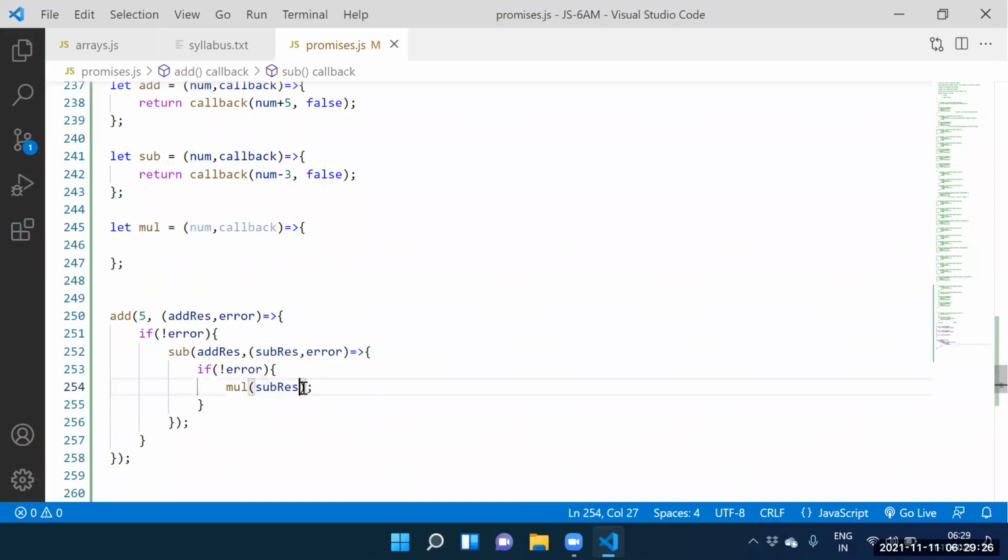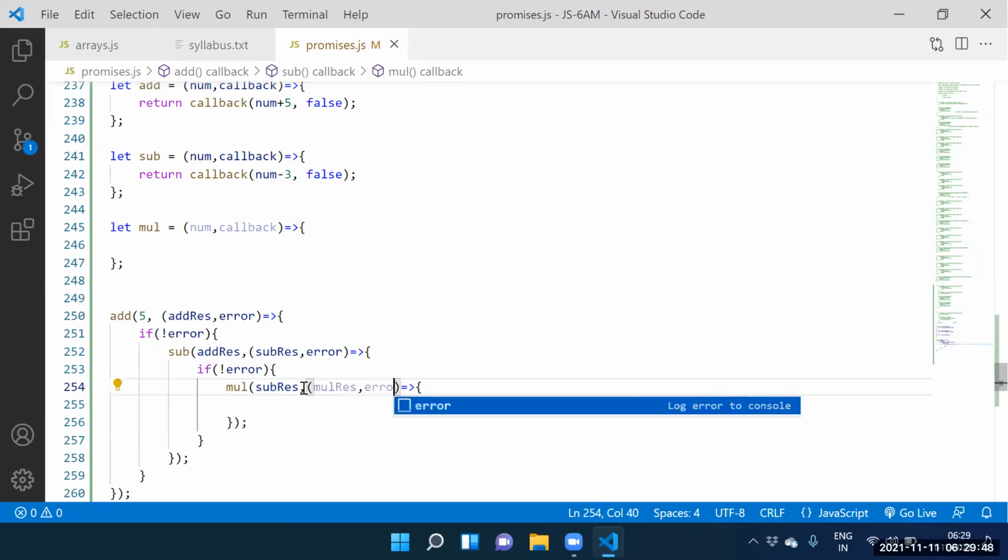Guys, the second argument is the callback function. Here itself we have the second argument. For the callback function, we need to specify multiplication result, comma, error. Praveen, say this one again.